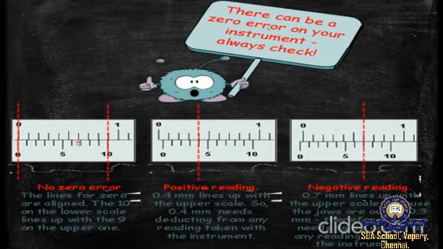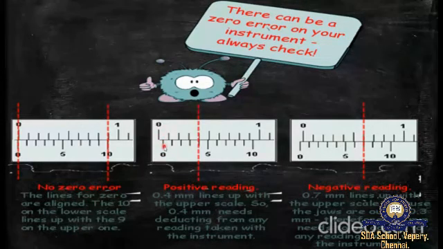So in this first image, see here the vernier scale 0 and the main scale 0, it coincides with each other. So there is no zero error in this apparatus. In the second image, the upper part is the main scale and the down is the vernier scale. The main scale 0 doesn't coincide with the vernier scale 0. The vernier scale 0 is far away.